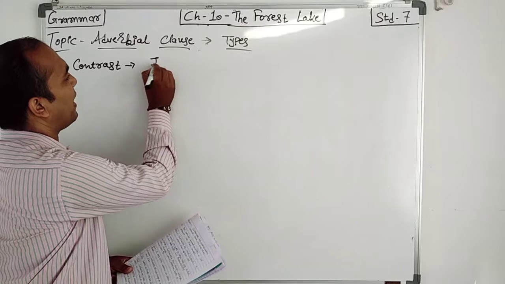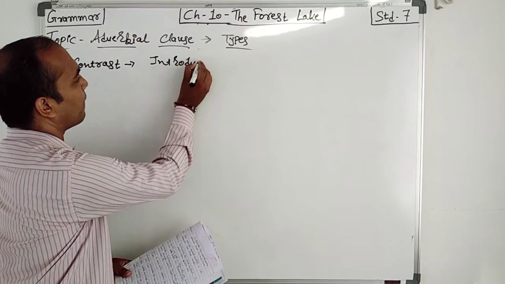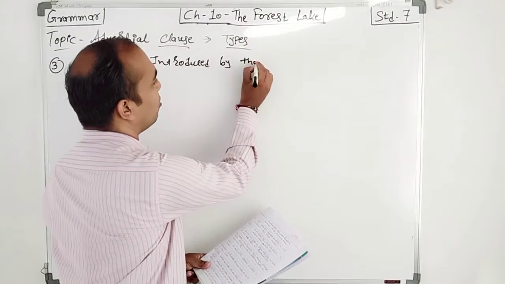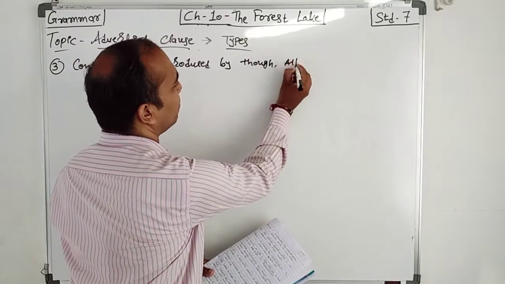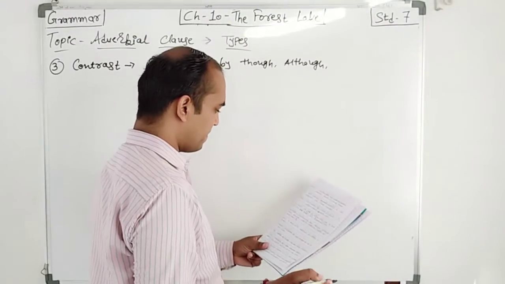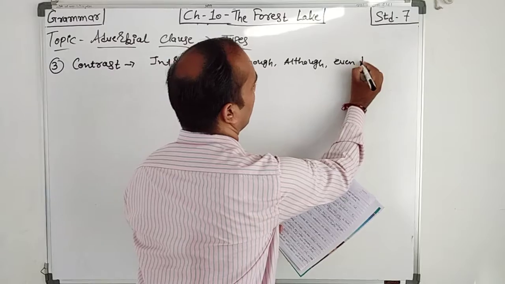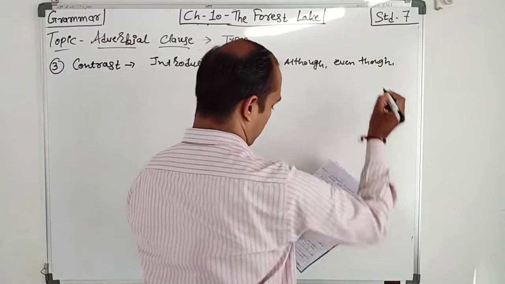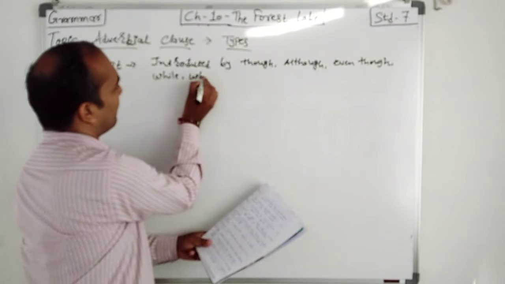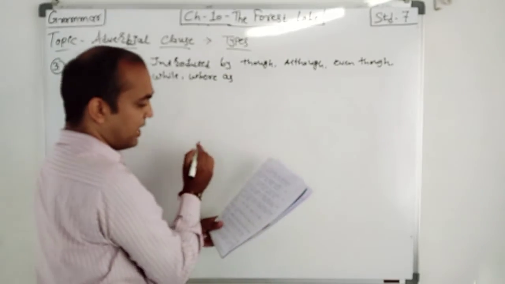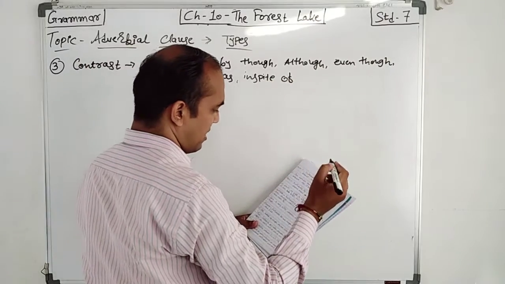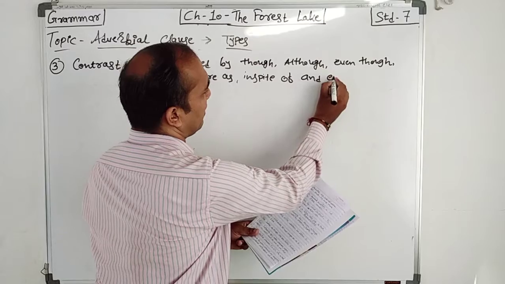So it is introduced by the words like though, although, even though, while, whereas, in spite of, and even if.